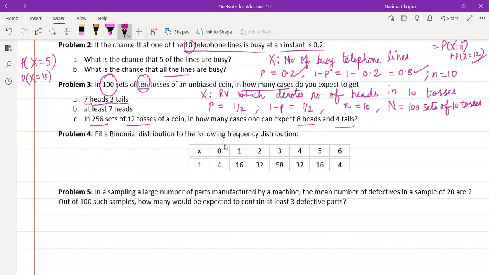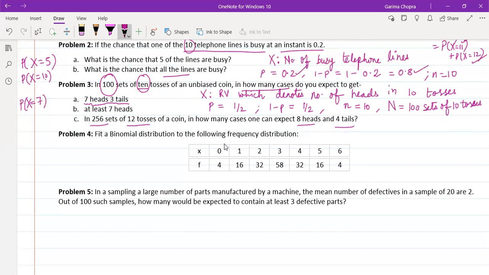So for finding these number of cases, firstly, we will be finding the probability. And what is the probability corresponding to this part A? Means we are talking about the probability with which this defined random variable is taking value 7, because we are talking about 7 heads. If we have 7 heads, then it is certain that since we have 10 tosses, the rest will be tails. So if we have 7 heads, then 3 will be tails, because total tosses in each set are 10 in number. So firstly, we will be finding this probability X equal to 7.